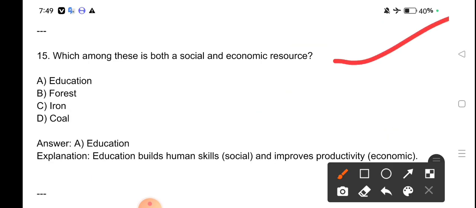Which among these is both a social and economic resource? Education is both a social and economic resource. Education builds human skills, social and improves economic productivity.